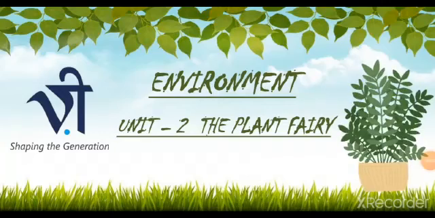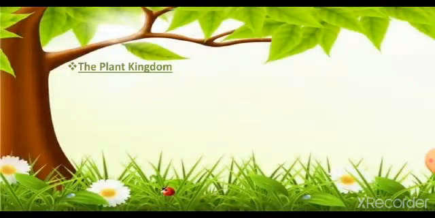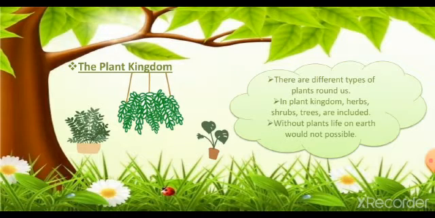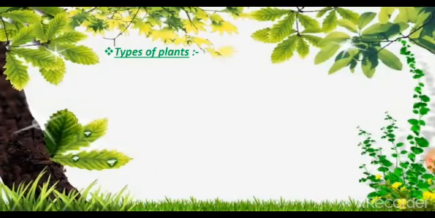In this chapter, we will learn about plants. We know that there are different types of plants around us. In the plant kingdom, herbs, shrubs, and trees are included. Without plants, life on earth would not be possible.